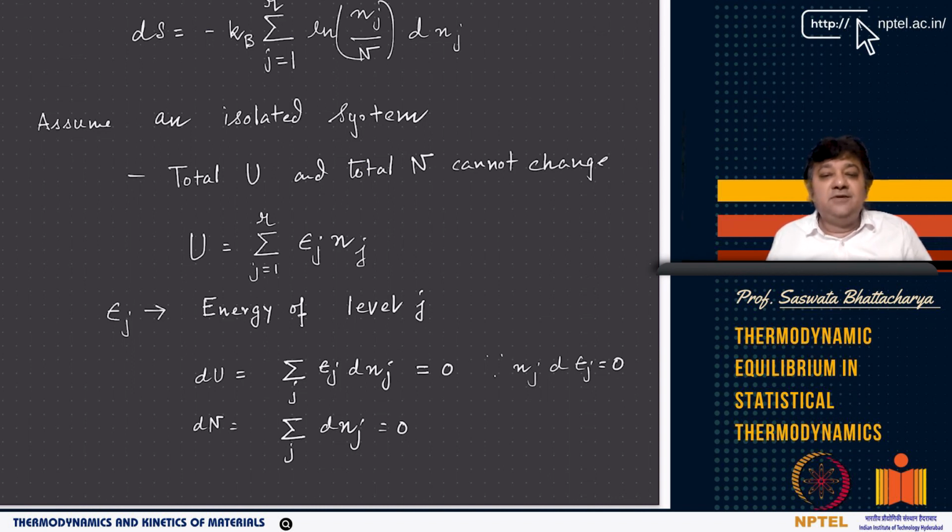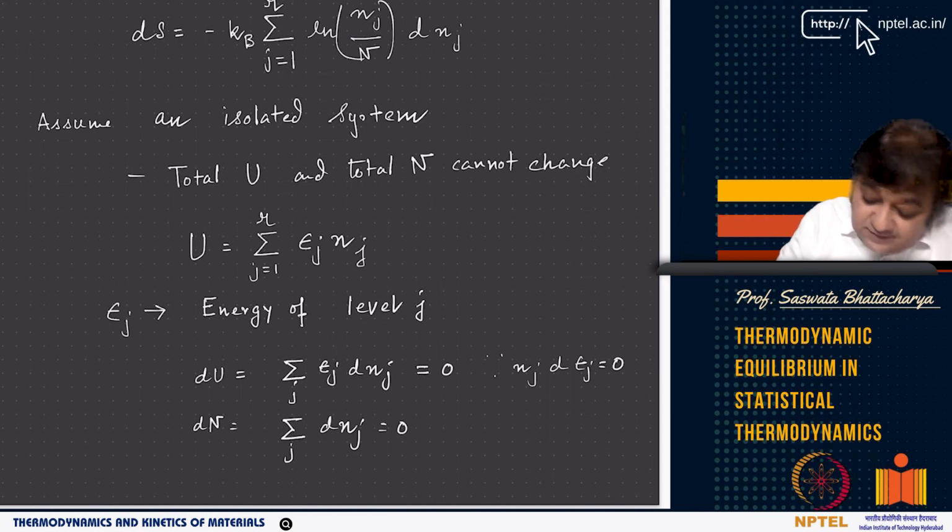And as we know, the entropy maximum principle or energy minimum principle is always valid when the total internal energy is fixed. It cannot change, and that's exactly what I have written here: total U and total N cannot change.